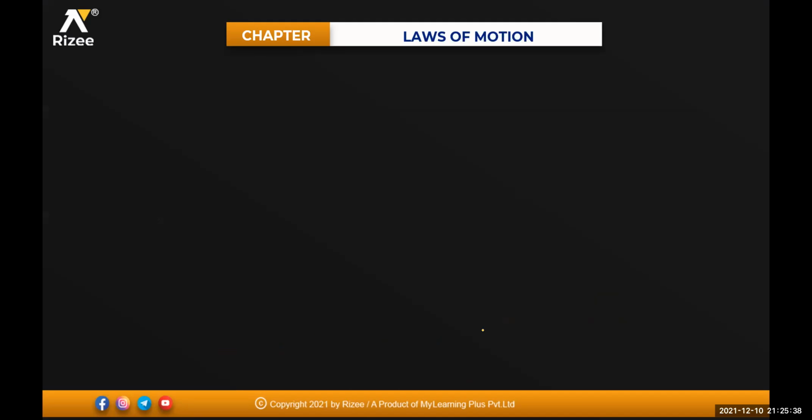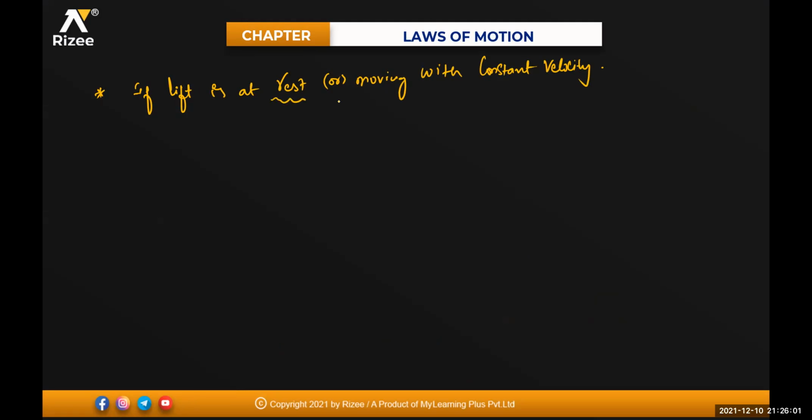Sure. Next application. Now if the lift is at rest or moving with constant velocity, what is the condition? Lift is at rest or moving with constant velocity.